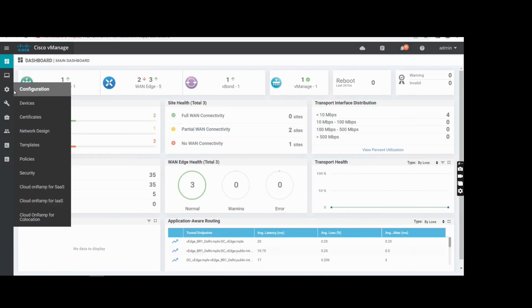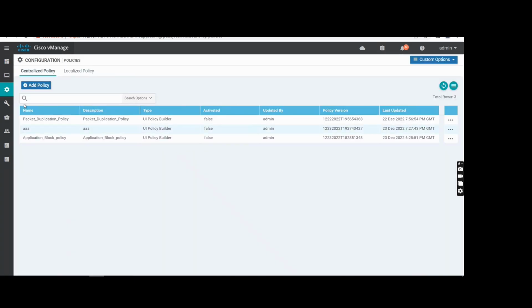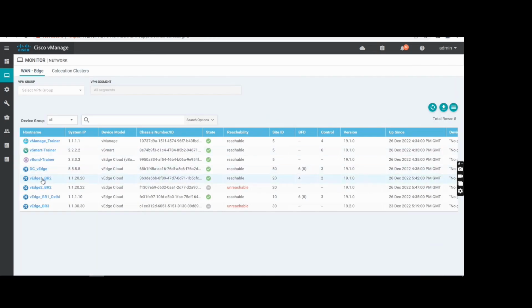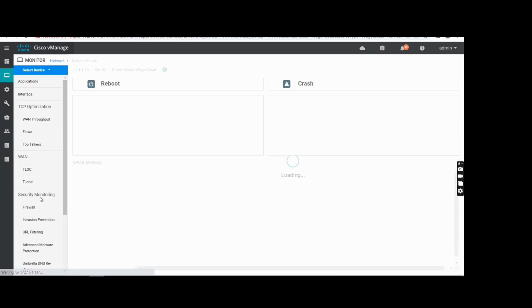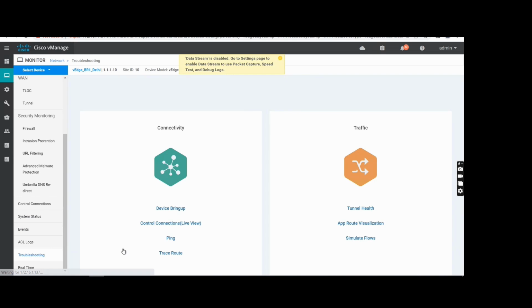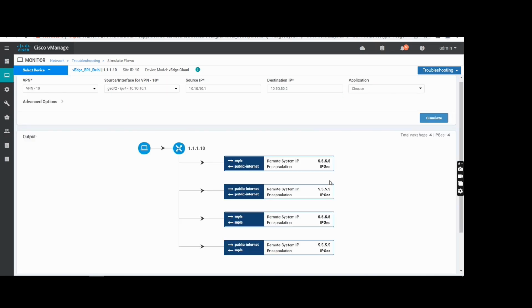Then after that we will see what difference we are able to see after configuring the policy, whether it is following or not. So first let me go to the network. I'm on branch 1, so branch 1 Delhi. Go to troubleshooting and simulate flows. If I configure this policy for VPN 10, the source IP is this, the destination is 10.50.50.2, and I will check simulate flows.